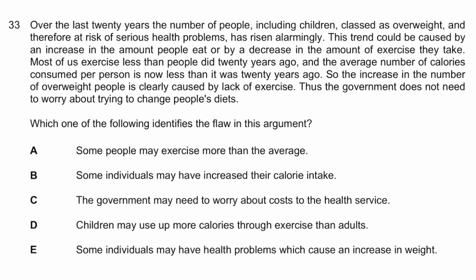All right, guys, so let's go through this. First, what we're going to do is work out what the conclusion is, and that's really evident here because we have a good conclusion indicator, thus. You've been given a bunch of reasons, thus this is the conclusion. It's basically saying the government does not need to worry about changing people's diet. So what's the flaw in that statement, given what we've seen before?